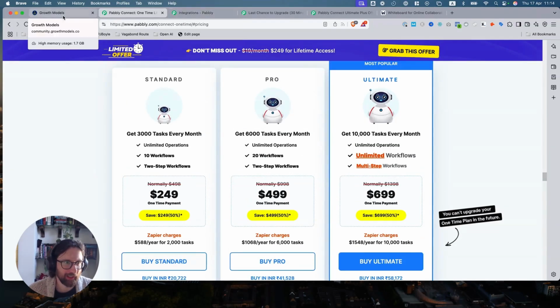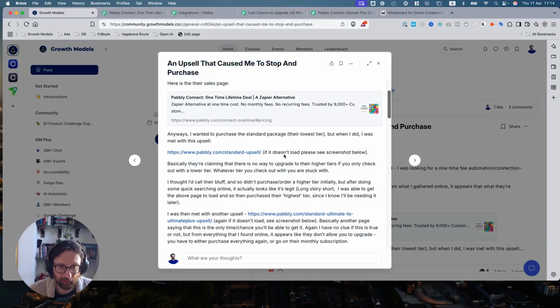So then this next page, what was it they said? No way to upgrade, which is apparently very true. And I always like that. Genuine scarcity is good. Fake scarcity can be a bit of a problem.